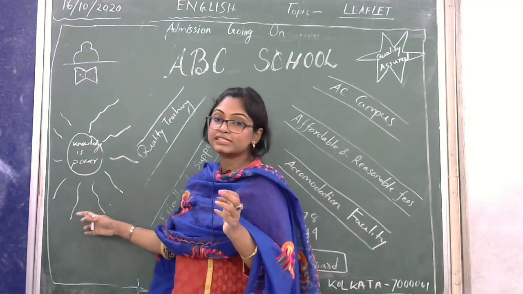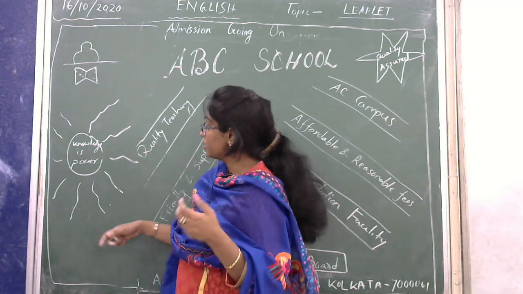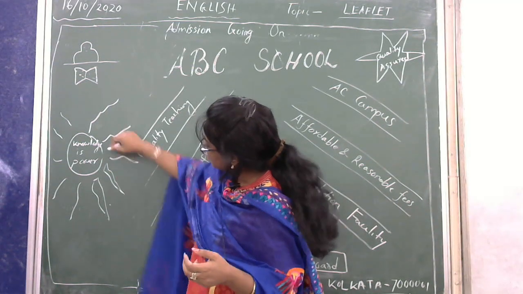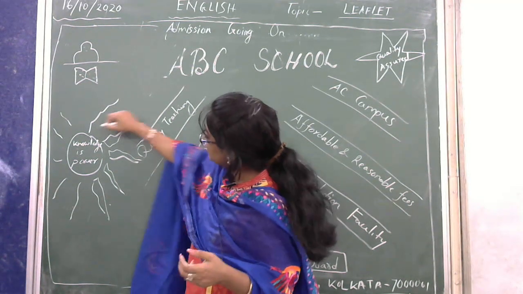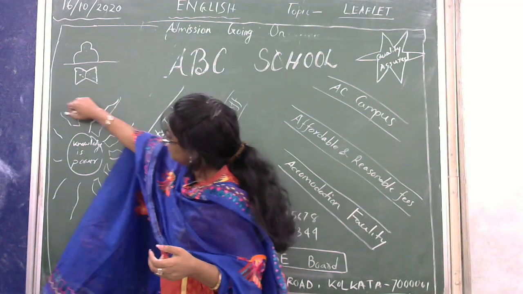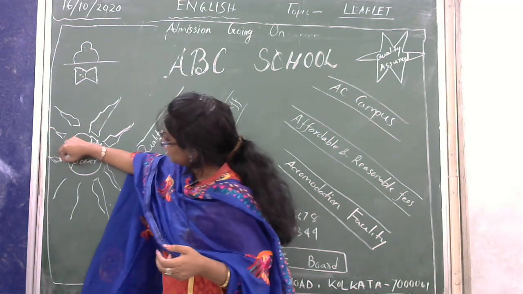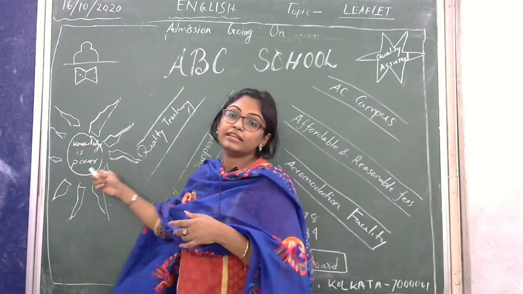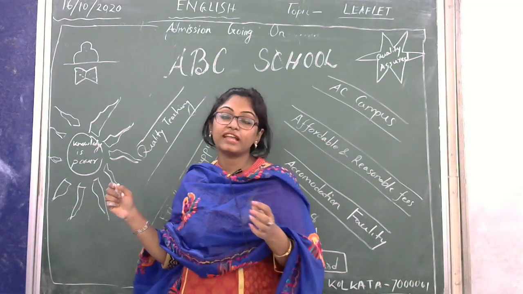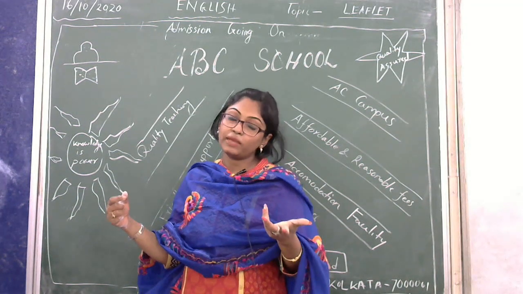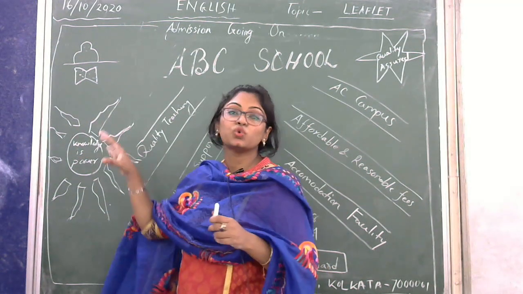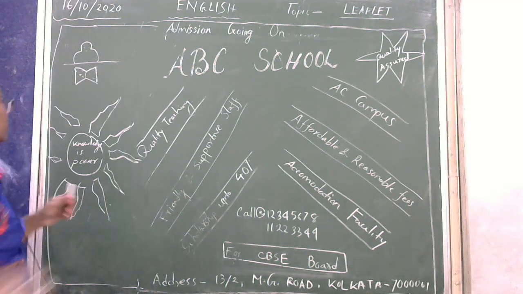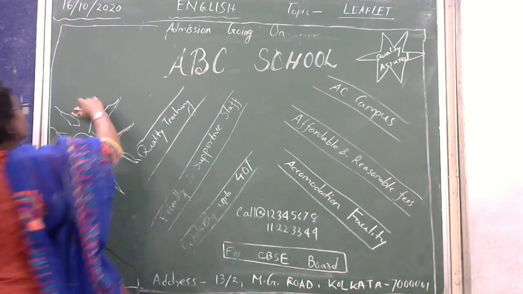Or you have drawn the sun rising in the sky. Okay, so just think about that. The sun is there, the sun is rising, and inside the sun I'm just writing that knowledge is power. Okay, so you can write it as the motto of the school. Or if you don't want to draw the boy, just draw a book.